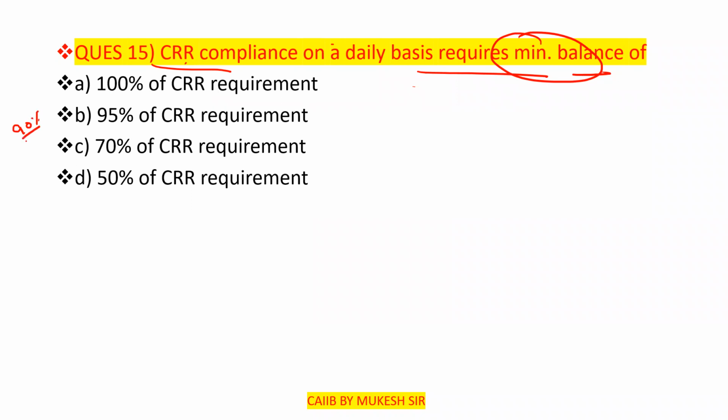Earlier it is 90%, which is now enhanced to 95%. Clear? So go with option number B here. That is 95% of the CRR requirement.